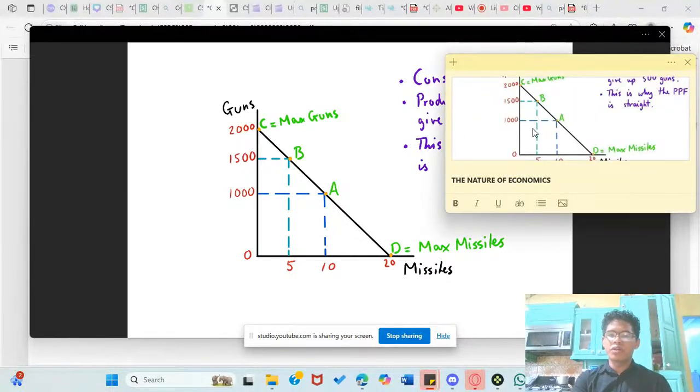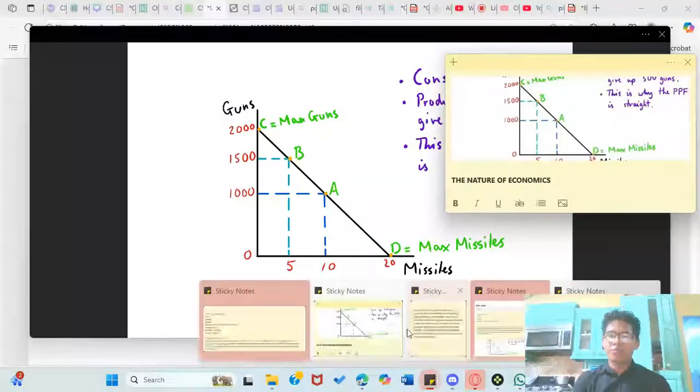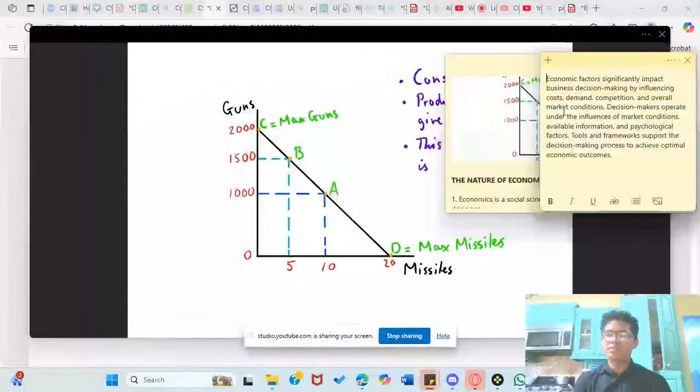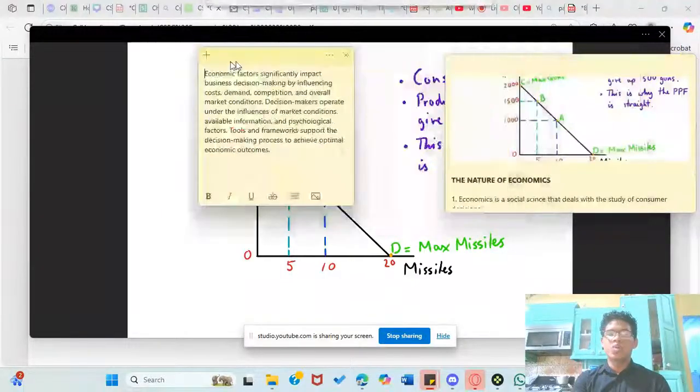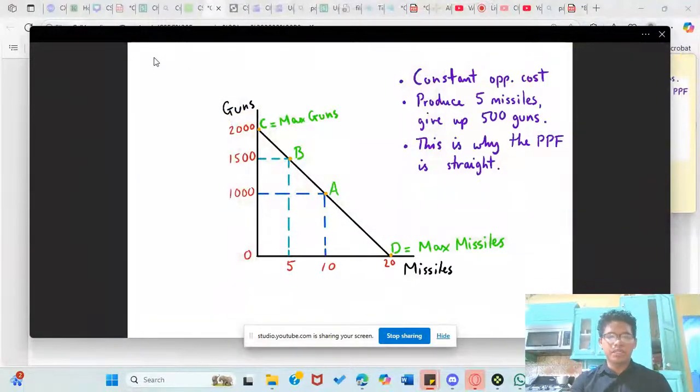So we have those two essential points out of the way. So let me go down to the nature of economics now. This is a very important spectrum. And I did talk about economical factors in my last stream.